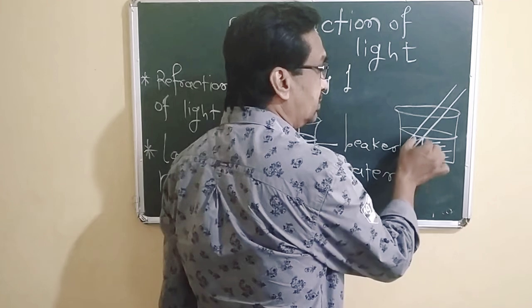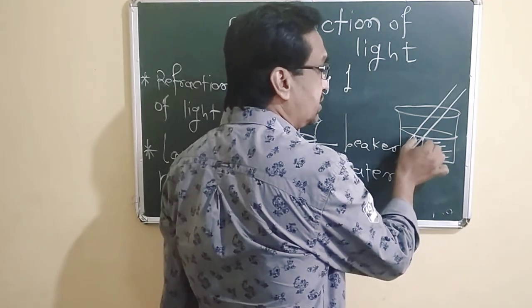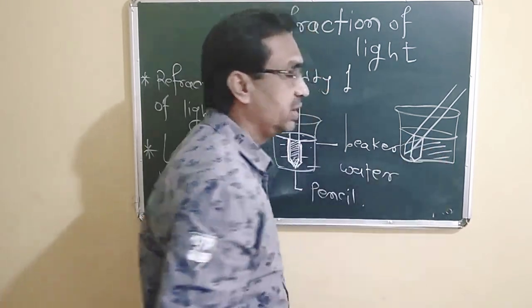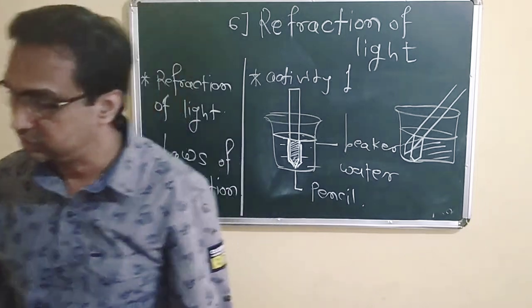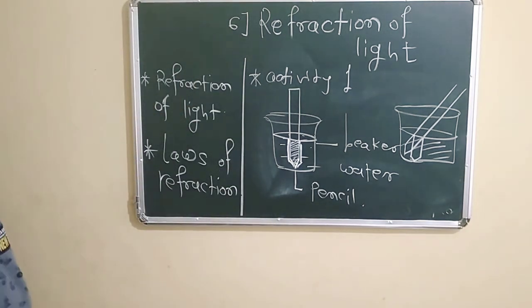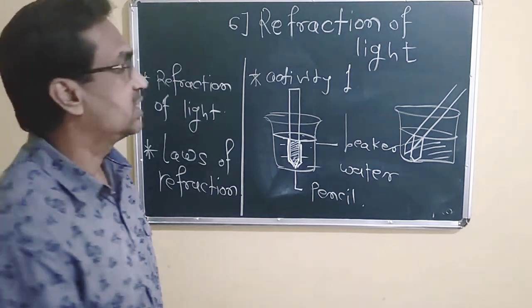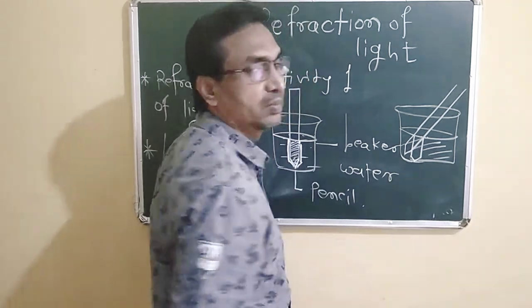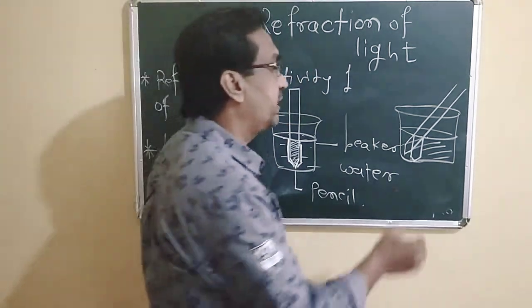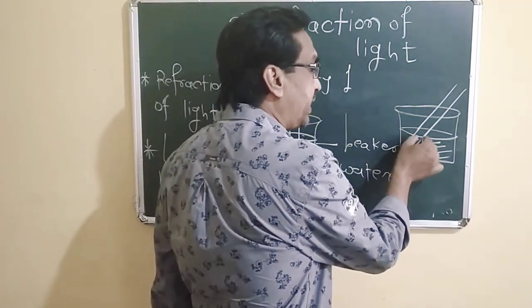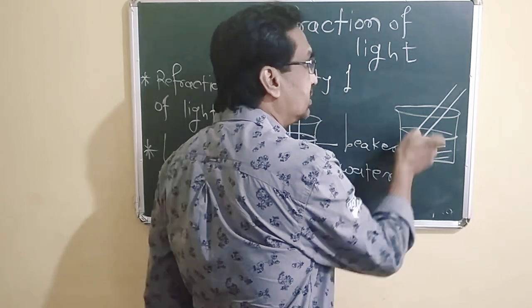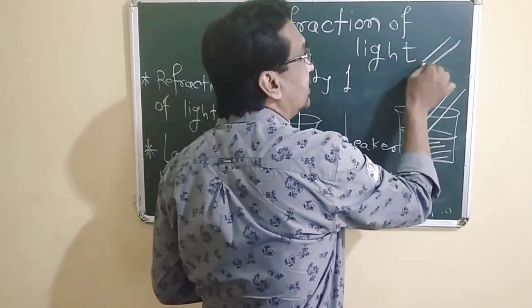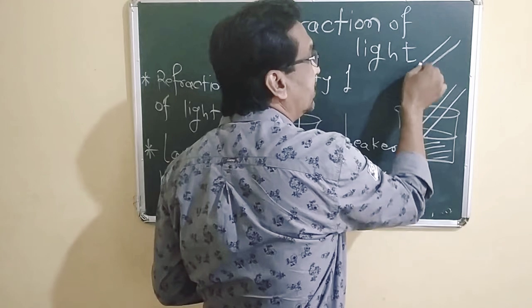The dipped part, the part which is inserted in water, looks like it is broken down. In the second case, the portion of the pencil appears to be broken near the surface of the water, here. It looks like this instead of this.